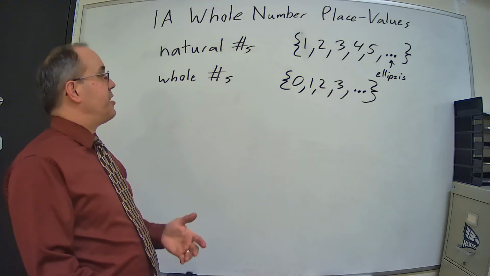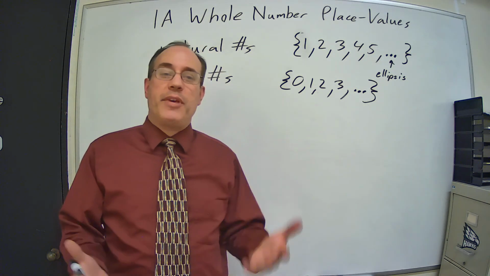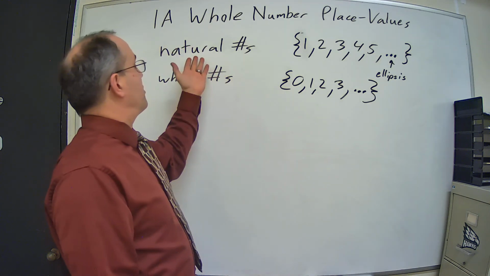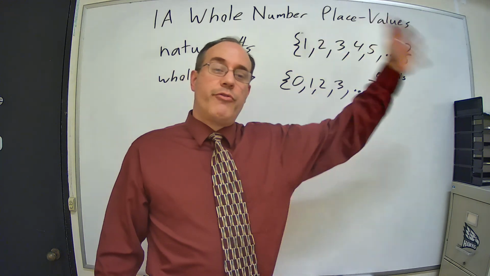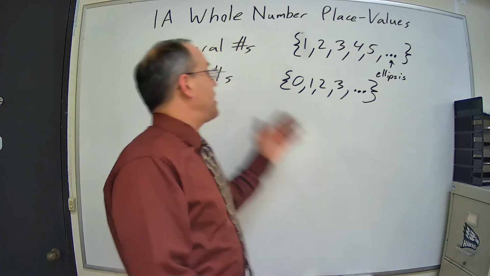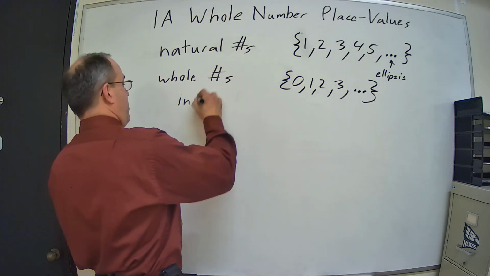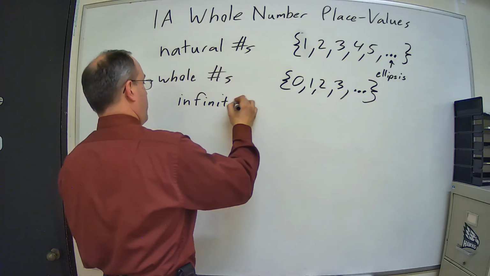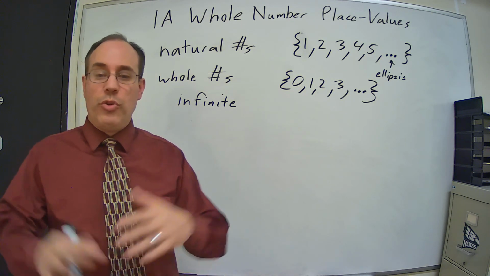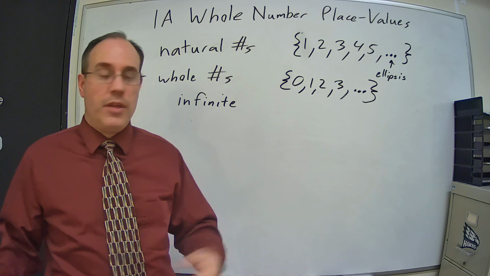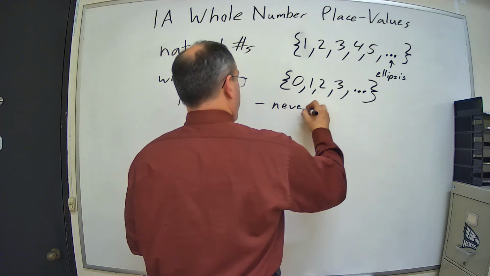A set is considered to be infinite if it goes on forever and it can't be counted. So like the set of natural numbers is infinite. It starts at 1, but it goes on forever. There's no stop to it. Same thing with the whole numbers. It's infinite. That term, infinite, means it goes on forever. Will never stop, can't be counted. I'm just going to put it down as never ends.